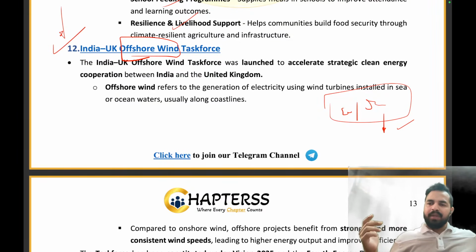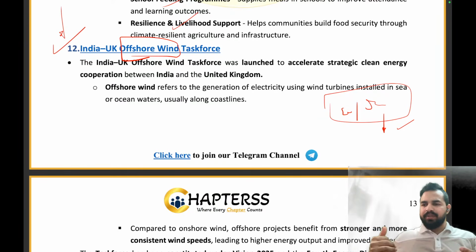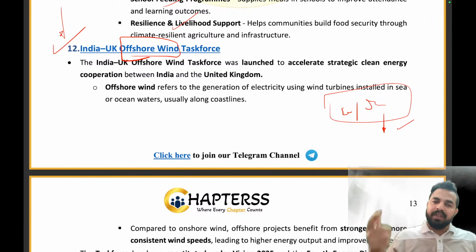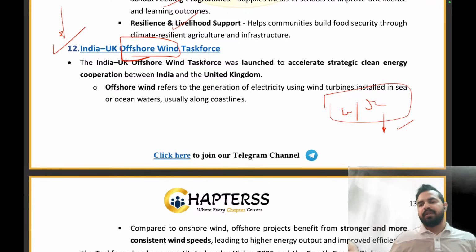So when we use these high speed winds and place wind turbines in front of them, what will happen? They will start rotating at a very high speed, and now we can convert this energy into electricity, right?